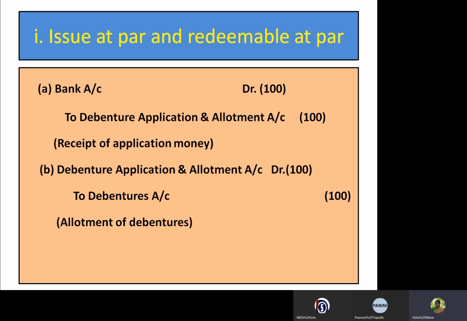Now, the company issued at par and redeemable at par. So the journal entry is: bank account debited, if the nominal value is 100, to debenture application and allotment account 100 rupees. And the second journal entry: debenture application and allotment account debited to debenture account. So the first journal entry is very simple, as we usually pass in case of issue of debentures.